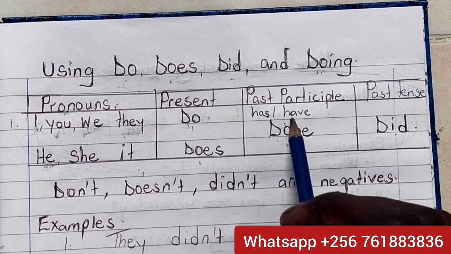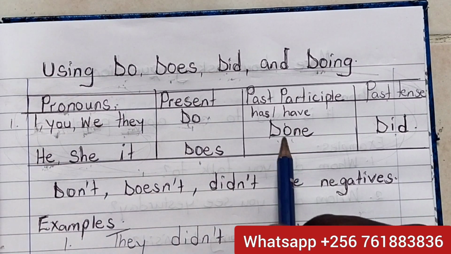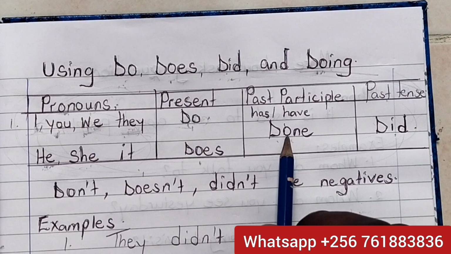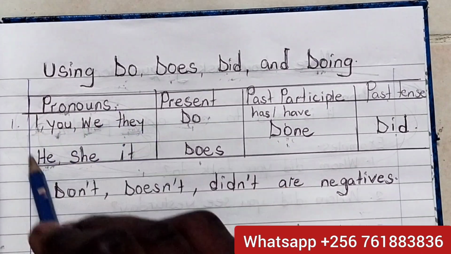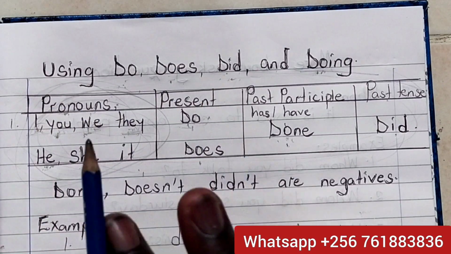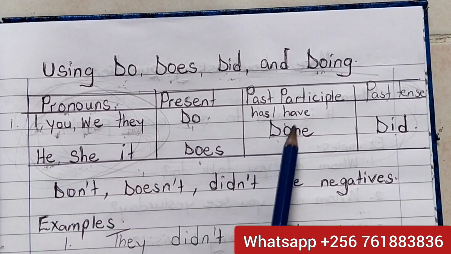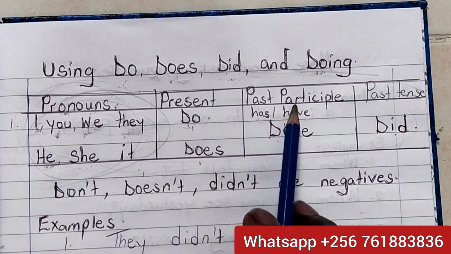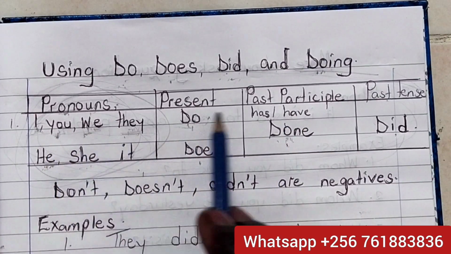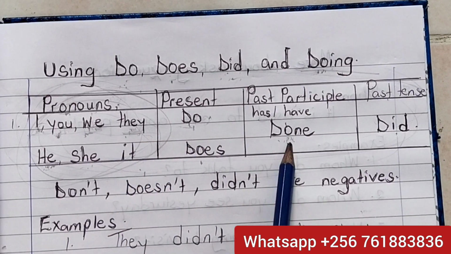But when it's finished, it's finished. We use has, have, and done. If it's completed, if it's done: I have done, you have done, we have done, they have done the work.